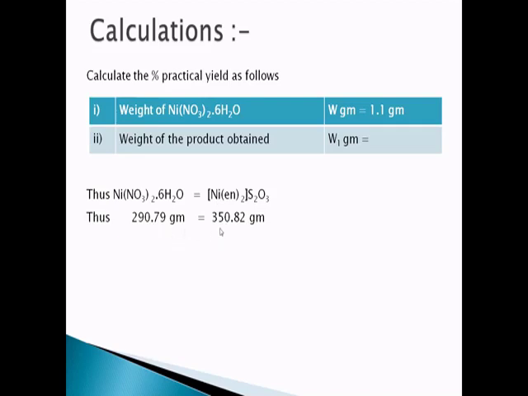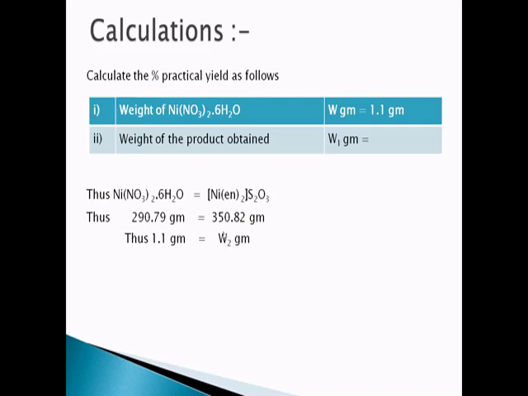Now using this relation, we are going to derive the next formula. 290.79 grams of the nickel salt gives 350 grams of the complex. We have not taken 290 grams, we have taken 1.1 grams of the nickel salt. So if 290 grams of nickel salt gives 350 grams of the complex, then 1.1 gram will give W2 grams of the complex.